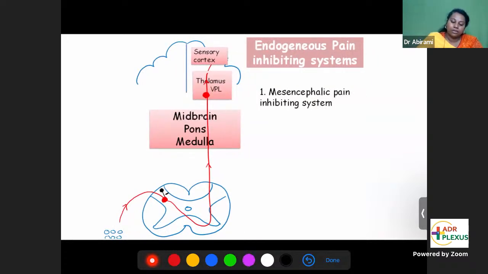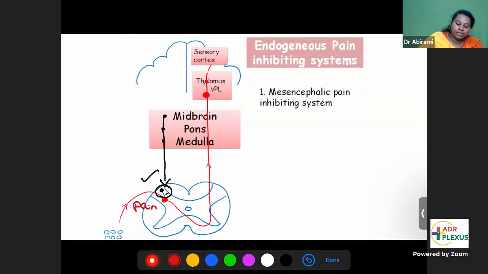What is the mesencephalic pain inhibiting system? Mesencephalic means related to the midbrain. So this one starts in the midbrain, comes down through the pons and medulla to the spinal cord. This is called the mesencephalic pain inhibiting system. This system would activate the inhibitory interneurons. The negative structures you see here are inhibitory interneurons.